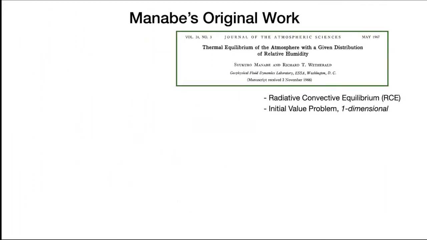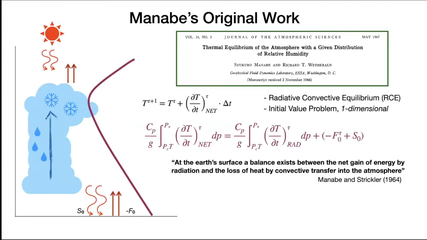What you're seeing in this green box is the title of Manabe's original work that was named the most influential paper in climate science. He was working on a model called radiative convective equilibrium. I'm going to throw the equation out there, but don't worry about it.